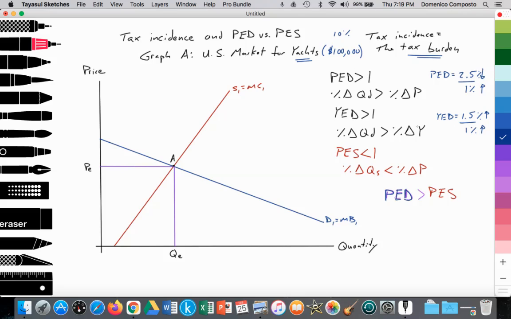All right, so that's a little bit of a review of elasticity. Now let's look at the supply curve. We're going to assume this to be the case.